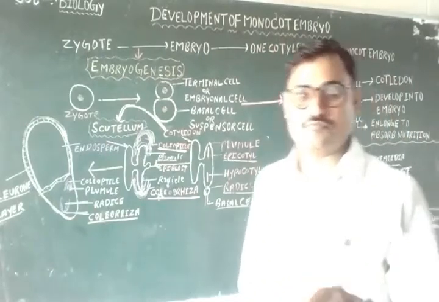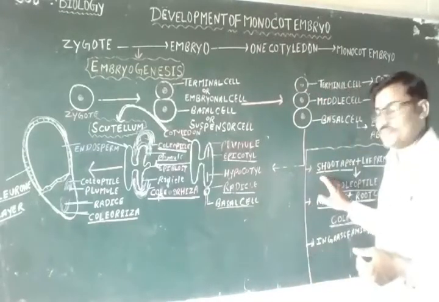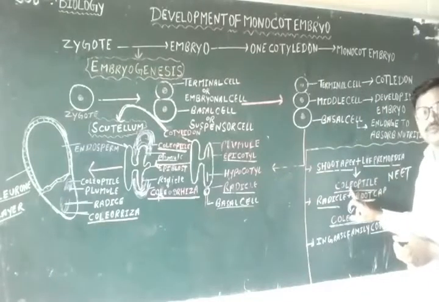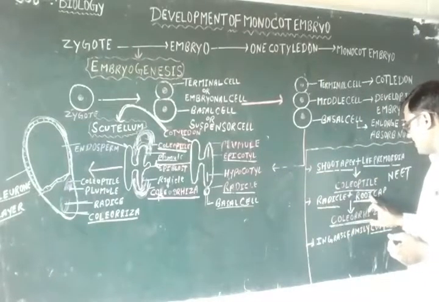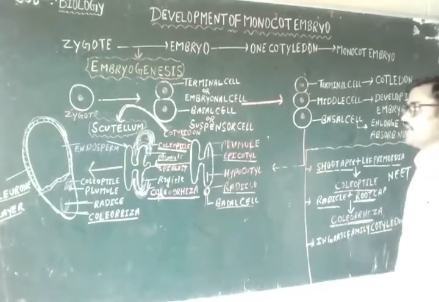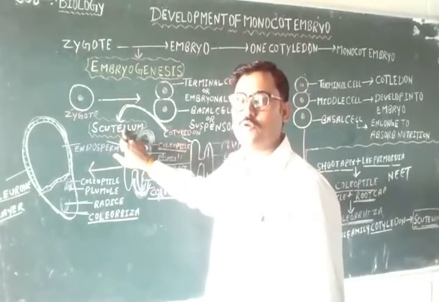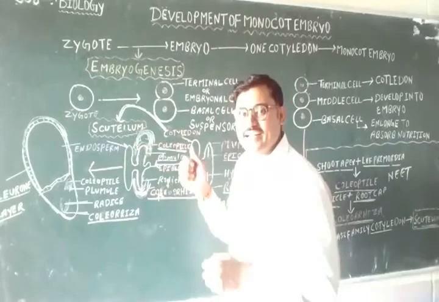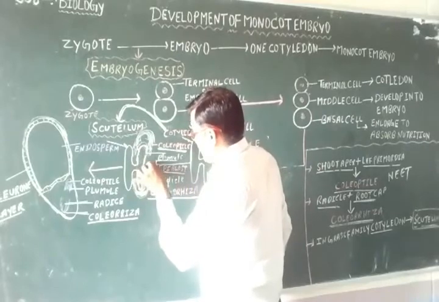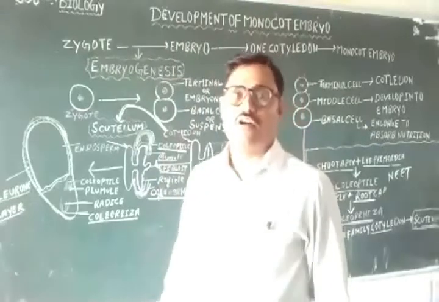Some important points to keep in your mind. Three facts I have written here. How formation of the coleoptile and coleorhiza takes place: shoot apex plus leaf primordia form the coleoptile, and radicle plus root cap form the coleorhiza. And in the grass family, the cotyledon is known as the scutellum, and the scutellum is a very important characteristic feature of the monocot embryo. And one more thing, secondary cotyledons. Sometimes you see I have mentioned the epiblast. This epiblast forms from the secondary cotyledons. This is the overall explanation about the monocot embryo.